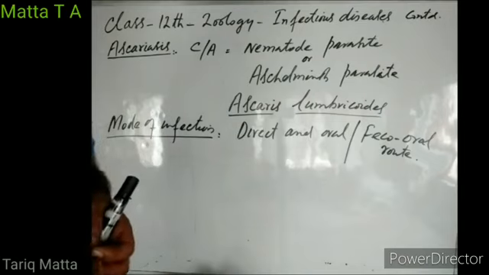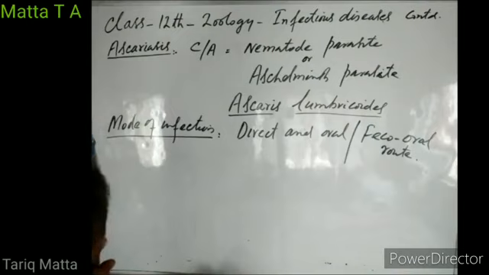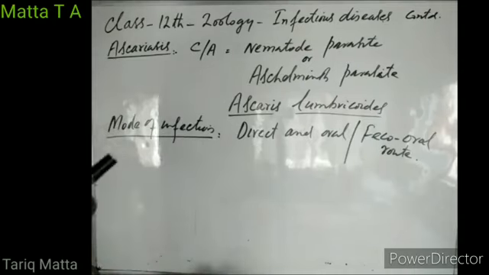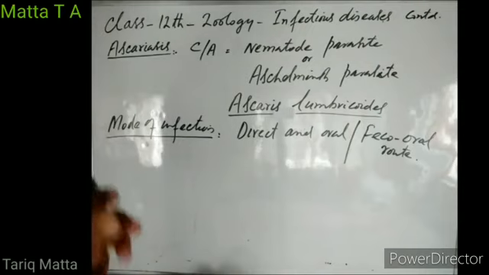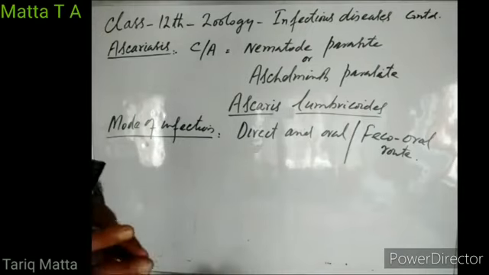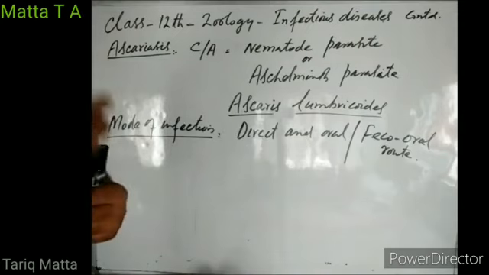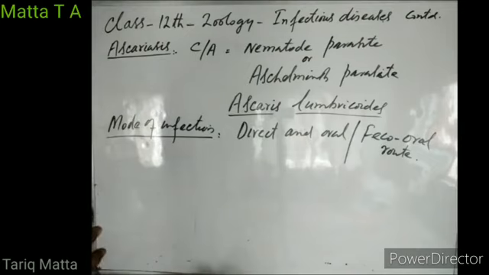Or if a person consumes contaminated vegetables and fruits, vegetables are grown in the soil, fruits are grown in the soil, right? Or fruits fall from trees onto the soil. If a person consumes those fruits and vegetables without washing them properly, they may possess ascaris eggs, and those eggs, along with the fruit or vegetable, go into our alimentary canal, where the eggs hatch and they release the larvae of the ascaris.